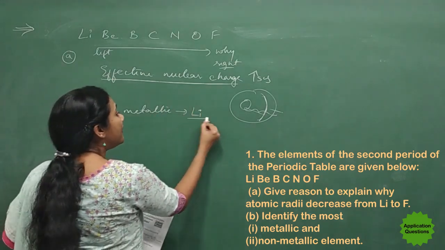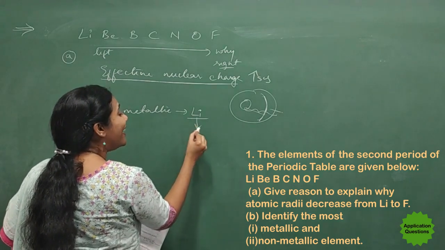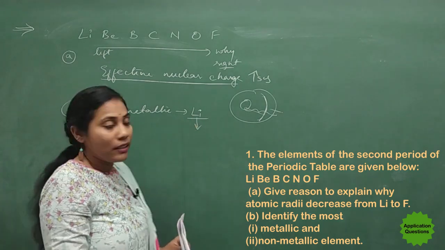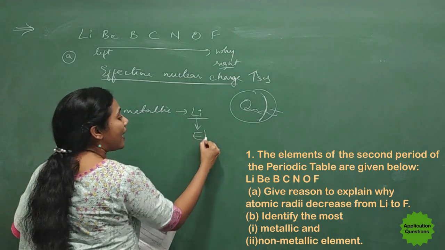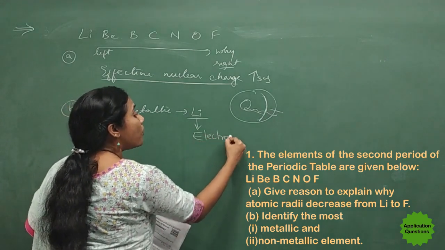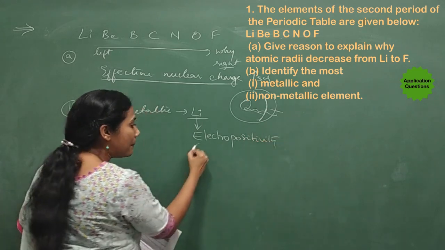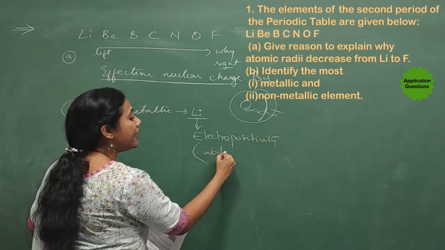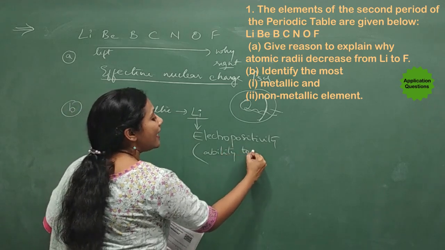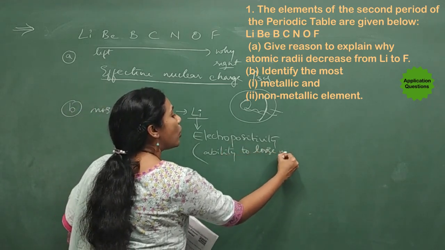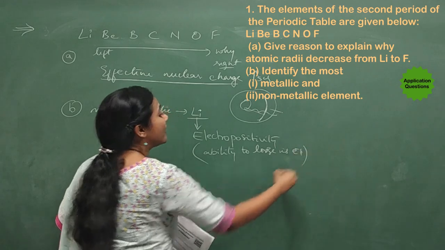Because lithium has more electropositive property. Okay, we say lithium has electropositivity. What do you mean by electropositivity? It means that ability to lose electrons is called electropositivity.